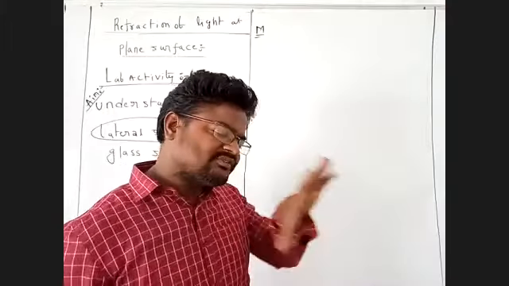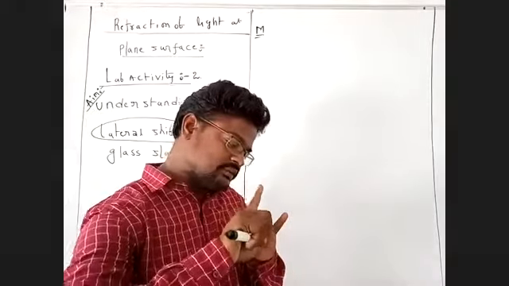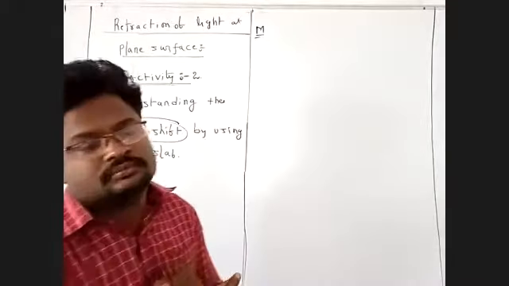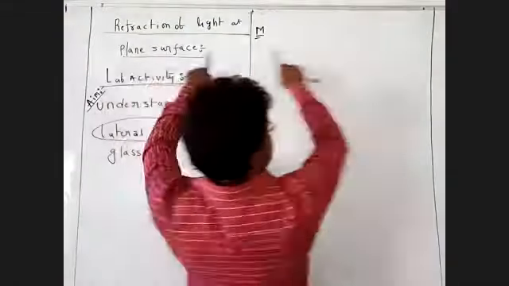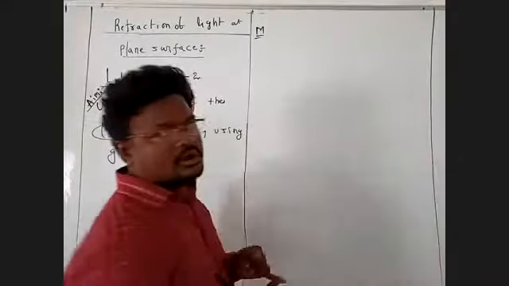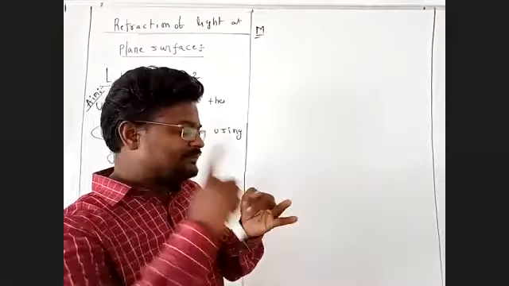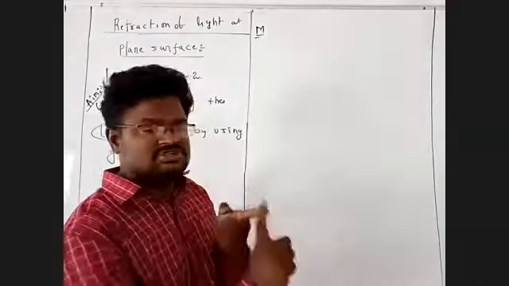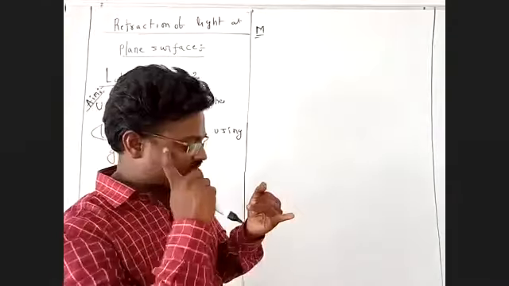What materials do I require? I need a drawing board. Drawing board means you take this board. I need a white chart. I need pins. I need a protractor. I need a pencil, an eraser, and clamps.